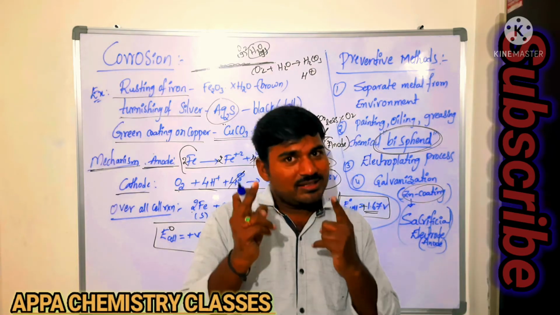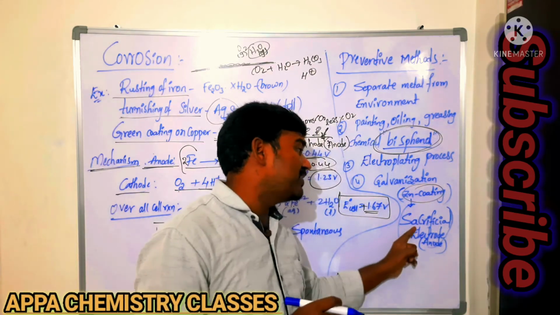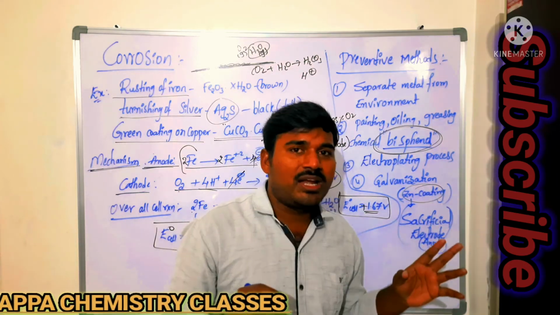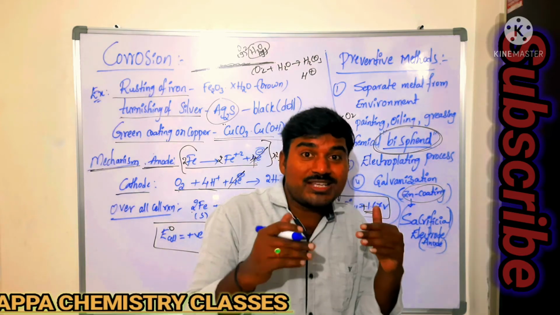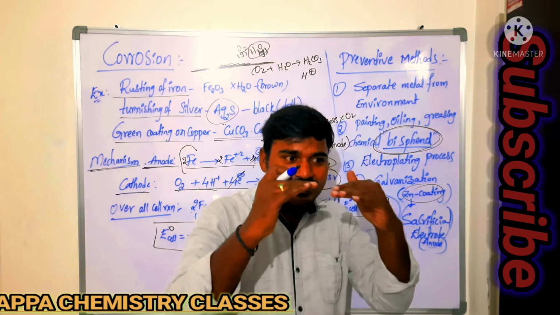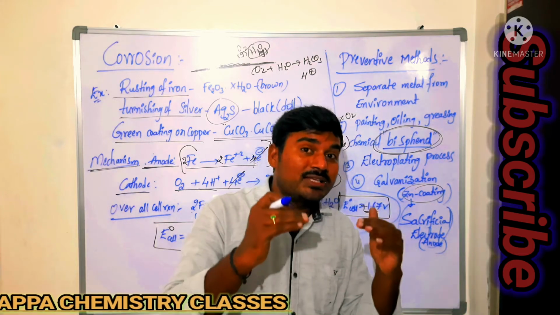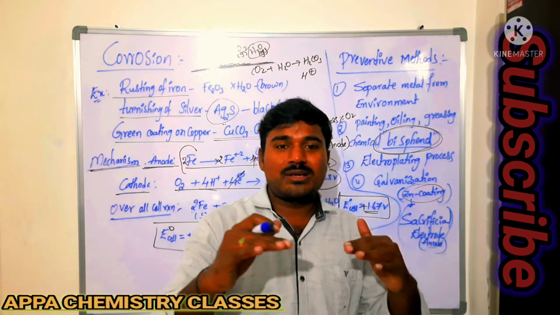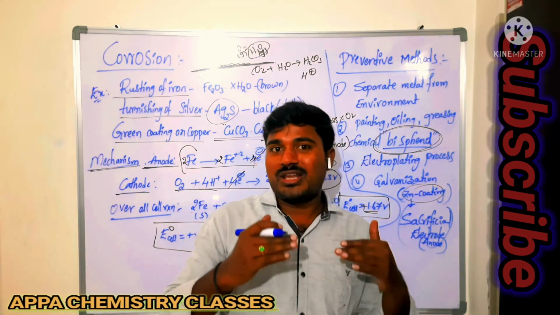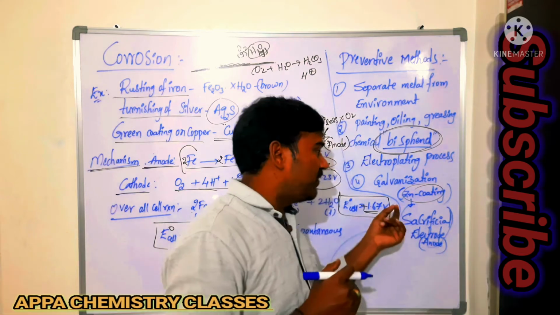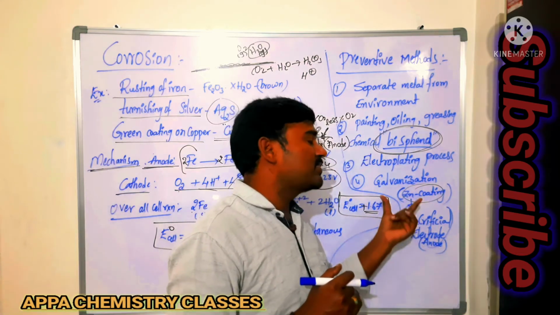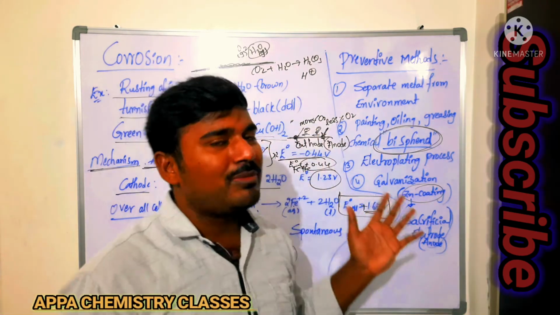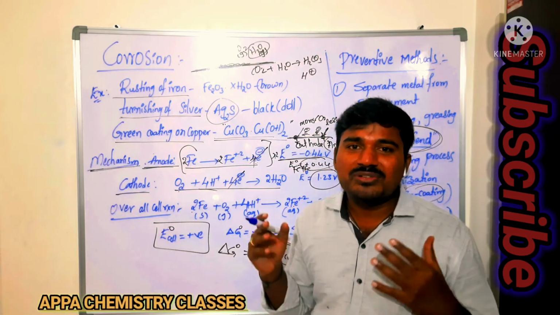So for that reason, the zinc in the galvanization process is said to be a sacrificial electrode, which is a very, very important term. The sacrificial electrode also acts as the anode because it is undergoing oxidation. That zinc present on the surface of the metal undergoes oxidation, so it will act as the anode. It will undergo oxidation, but it will prevent the oxidation of the inner metal. Is that clear? These are the different methods we use for the prevention of corrosion.